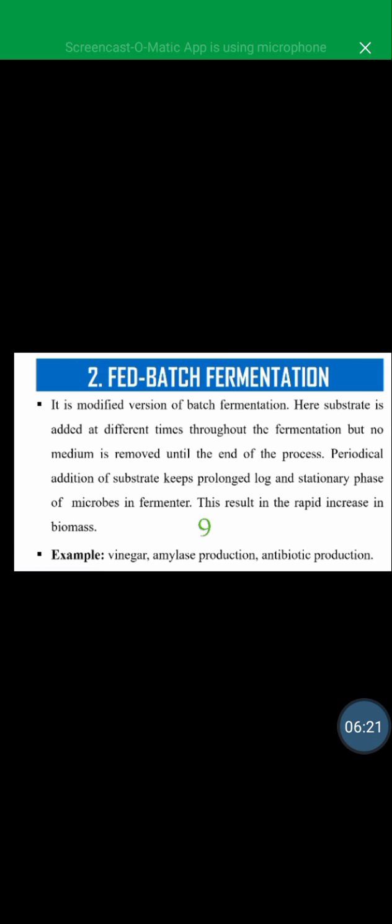Fed-batch fermentation is a modified version of batch fermentation. Here the substrate is added at different times throughout the fermentation, but no medium is removed until the end of the process. Periodical addition of substrate keeps the log and stationary phase of the microorganism prolonged in the fermenter. This results in a rapid increase in biomass. For example, vinegar, amylase production and antibiotic production can use fed-batch fermentation.